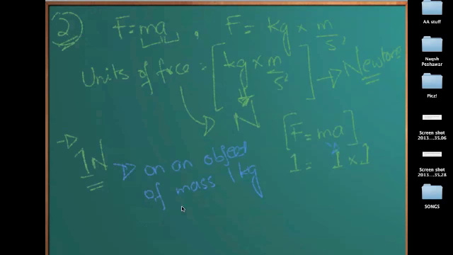and moving with an acceleration of 1 meter per second square. So if an object of mass 1 kilogram is moving with an acceleration of 1 meter per second square, we say that is 1 newton, and that is the definition of 1 newton, or simply a newton. So it is the force an object experiences when it has a mass of 1 kilogram and it's moving with an acceleration of 1 meter per second square. So that is a very basic law of physics that we'll be using, and we'll be seeing this in the next examples that we'll be doing.